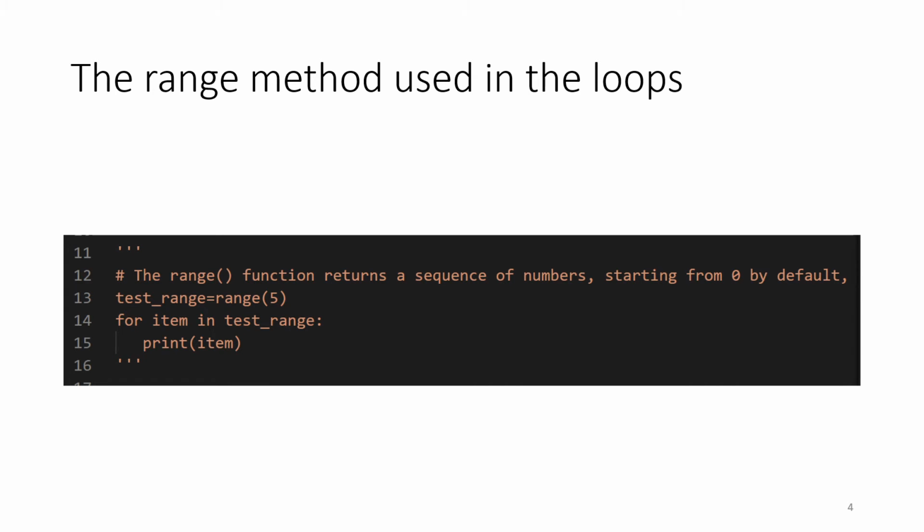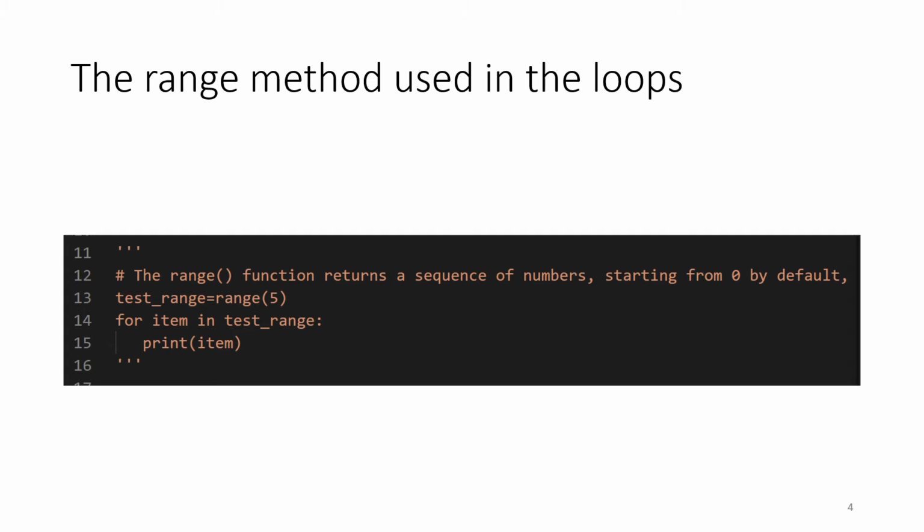And then in line 14, we are setting up a for loop where we are going over the items in test range. Item is sort of a dummy name to work through the loop, to correspond to each item one by one as we iterate over the loop. And then the thing we're doing in the loop, which is indented after the for loop statement in line 14 and after the colon, is just printing the item. So this would print on a line by itself 0, then 1, then 2, then 3, then 4,